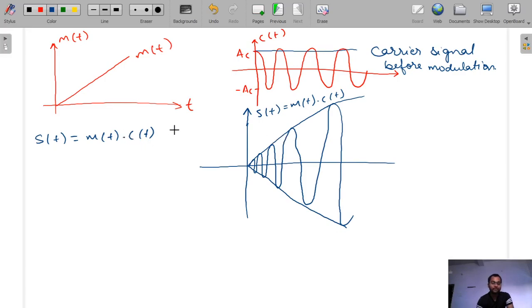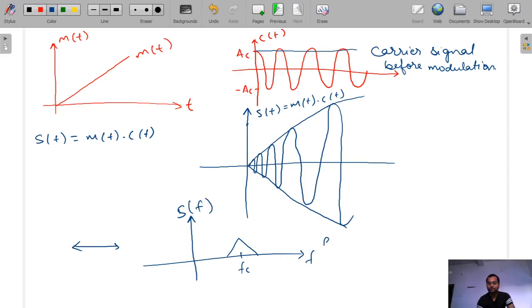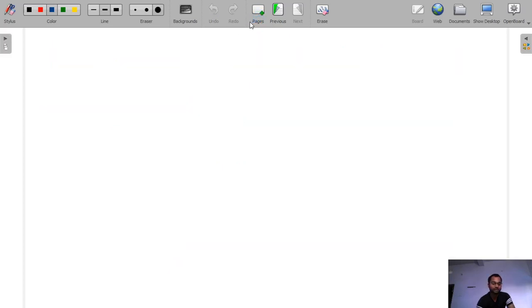So now when you do the transform of this and find it in the frequency domain, you will get this is our FC and this is our frequency domain. So this is the SF. Okay, you will study everything, don't worry. And such kind of signal is known as band pass signal. Today is just an introduction class, so don't worry if you do not understand anything, because we are going to study everything deeply in the communication lecture.